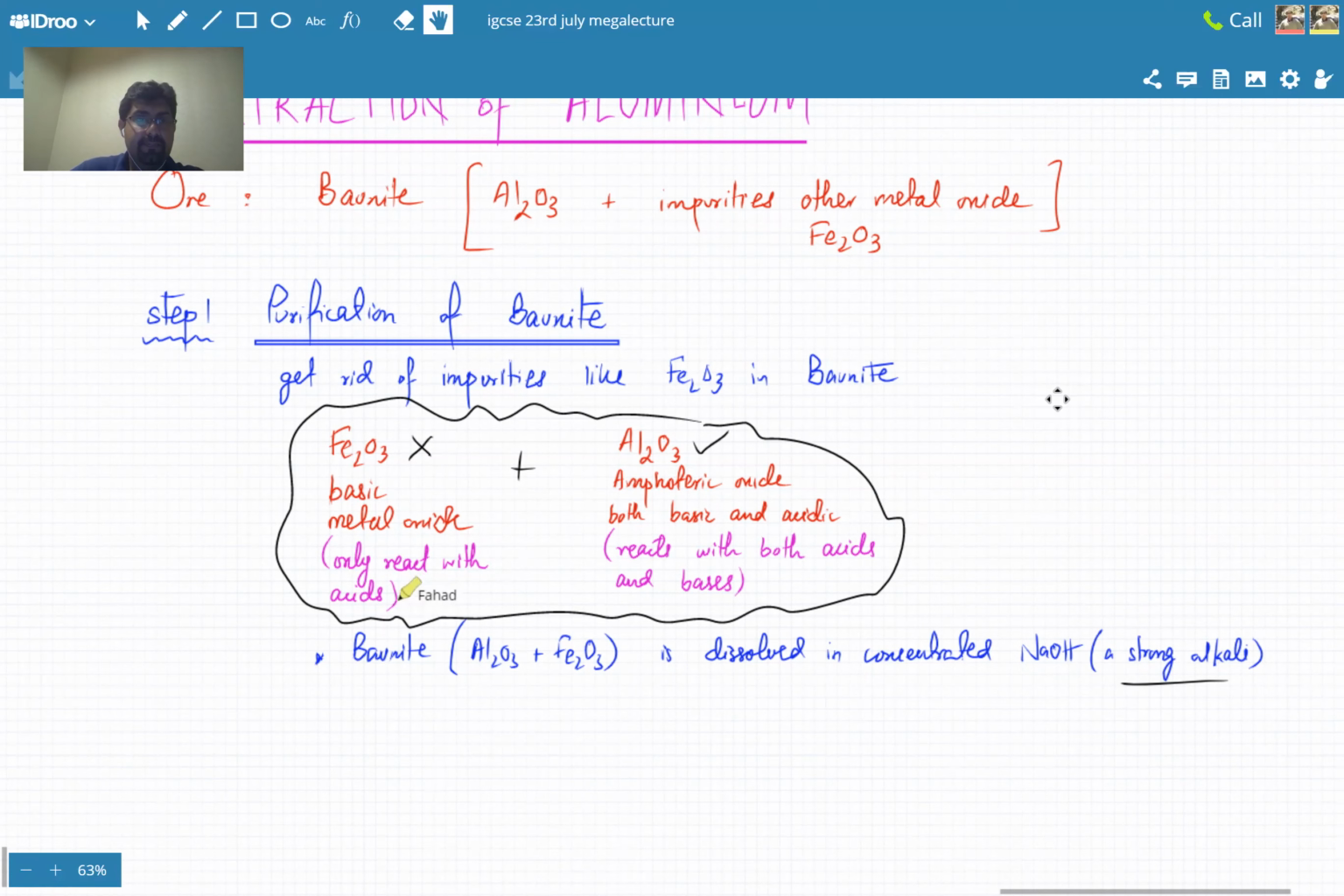ये बात clear है? Ahmed, clear है? Anna, is this clear? Yes. ठीक है.